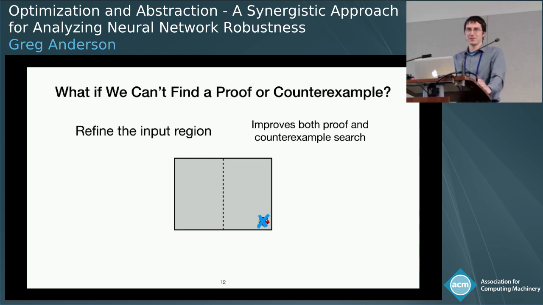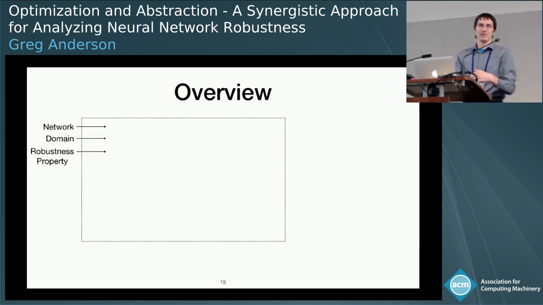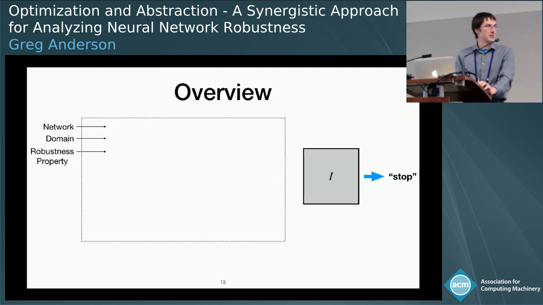So now that I've given you some background on the proof search and the counterexample search and how we're going to combine these things, I want to come to the overview of our technique. And in order to help illustrate this, I'm going to put a robustness property on the right side and step through that with this property as an example. So to start with, we take some neural network, some abstract domain to use initially, although we'll change abstract domains later, and some robustness property that we want to verify.